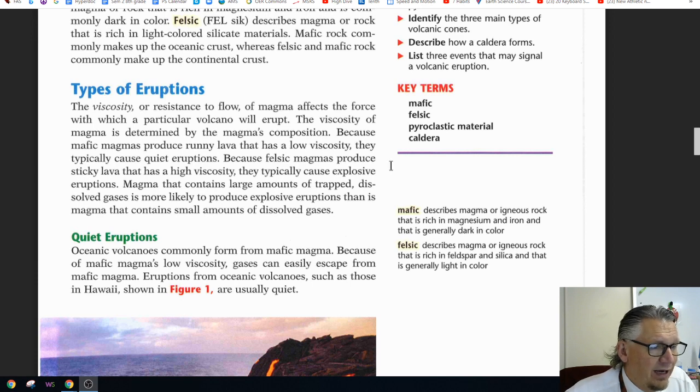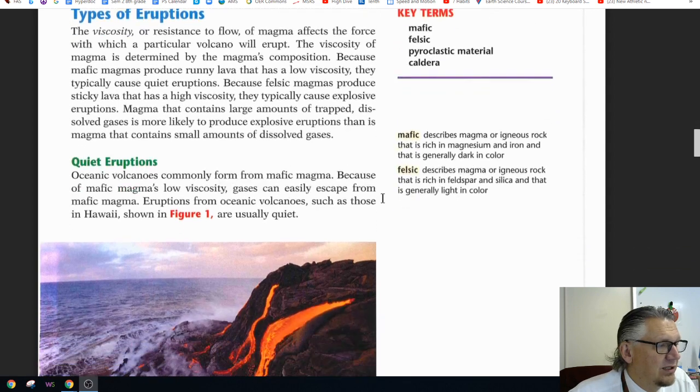Because felsic magmas produce sticky lava that has a high viscosity, they typically cause explosive eruptions. Magma that contains large amounts of trapped, dissolved gases is more likely to produce explosive eruptions than magma that contains a small amount of dissolved gases.